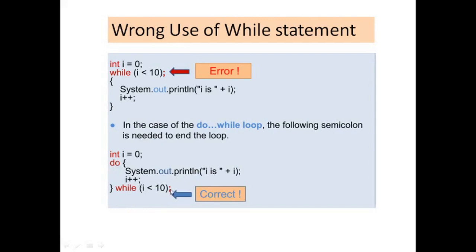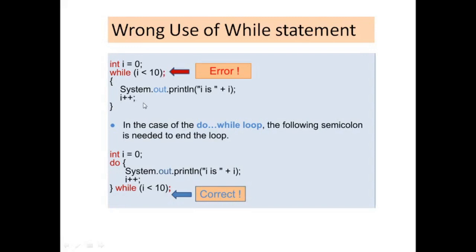One thing here is that whenever you end the while statement in do while, you always put a semicolon over here. But people make a mistake by putting the semicolon after a while loop also. This is not correct, because it will introduce an error, and this will become a statement, not a loop.